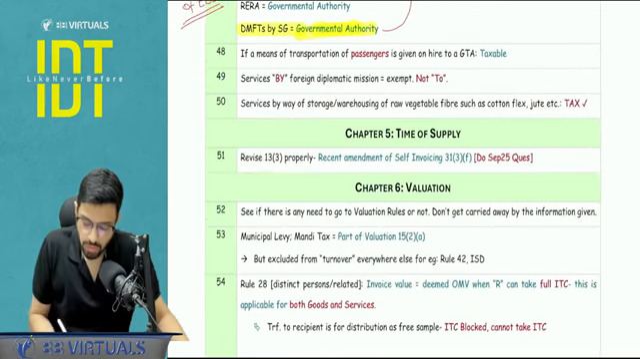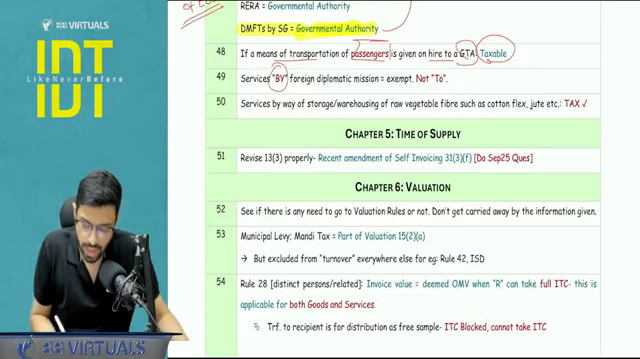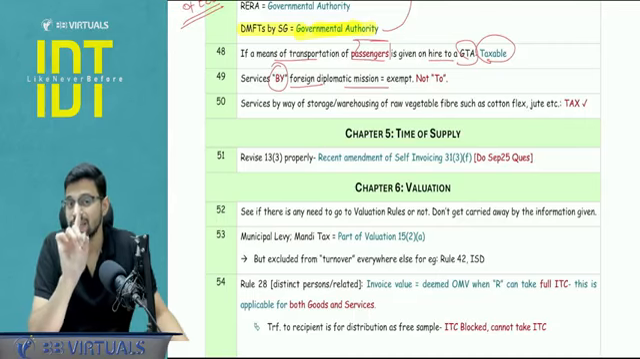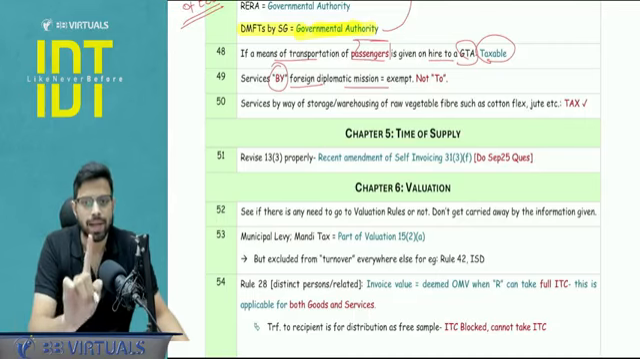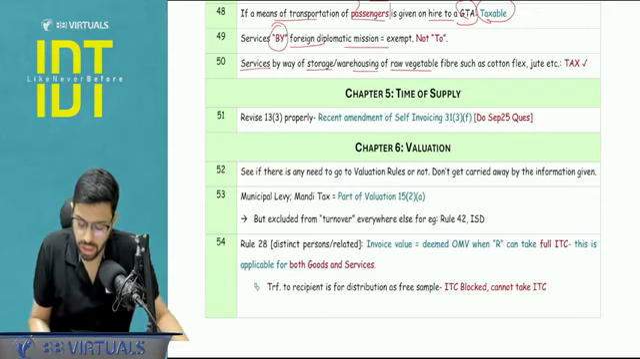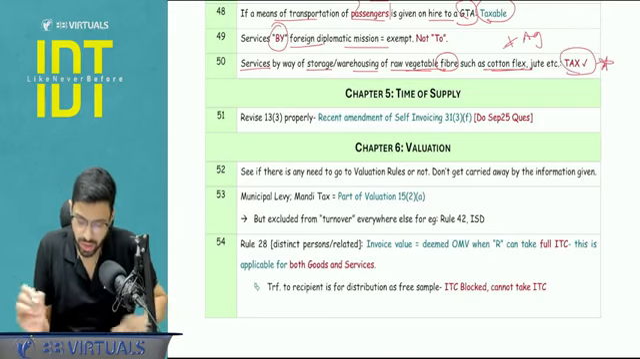Next, if a means of transportation of passenger is given on hire to a GTA, it will be taxable. Exemption will be only when it is a means of transportation of goods. Point to be noted, services by a foreign diplomatic mission are exempt. Okay, so services to a foreign diplomatic mission are taxable. Service by way of storage, warehousing of raw material, raw vegetable, fiber such as cotton, flax, these are not technically agriculture produce, so you have to tax it. It was asked in one of the attempts.